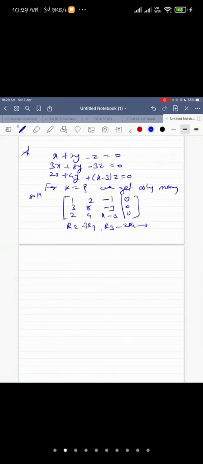Apply these operations, then you'll get 1, 2, minus 1 and 0. These numbers will be 0. Then 8 minus 6, that is 2. Then minus 3 plus 3, that is 0. This is 0. 2 minus 2, 4 minus 4. And k minus 3 plus 2, that is k minus 1. Yeah, this you can do. I have done it fast, I know. But this step you can do.